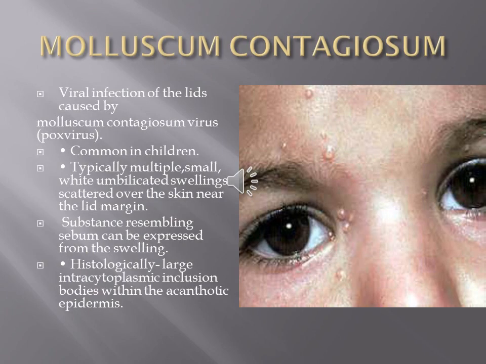Molluscum contagiosum is a viral infection of the skin of the eyelids, and it can be found in other parts of the body also. This is due to infection by the molluscum virus, also called a pox virus, and in this the lesions are multiple in number. They will have an umbilicated surface, and on scooping we can find sebaceous-like material, which will have multiple viral bodies solidified.